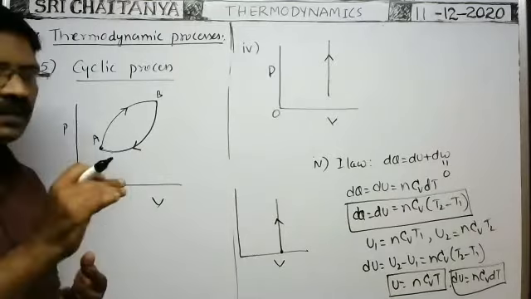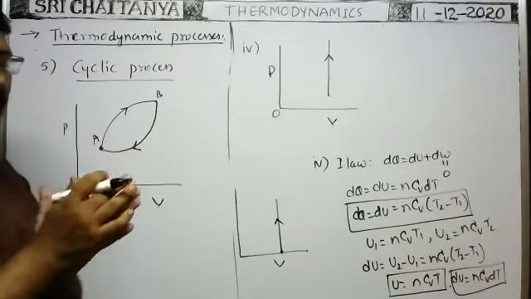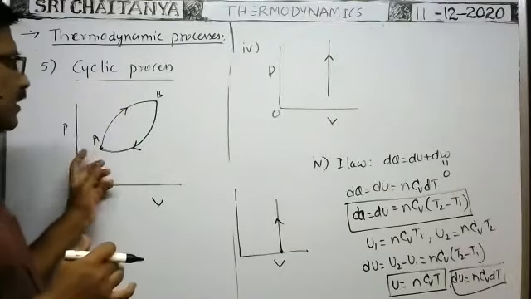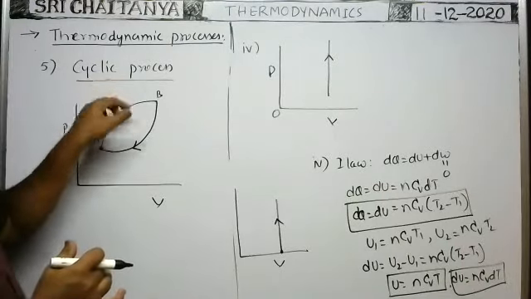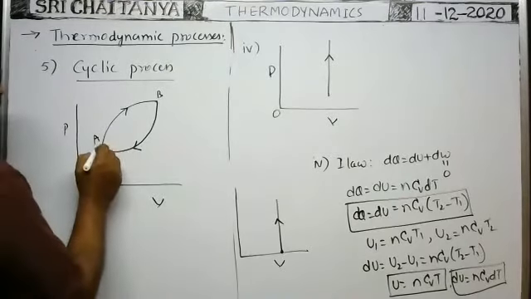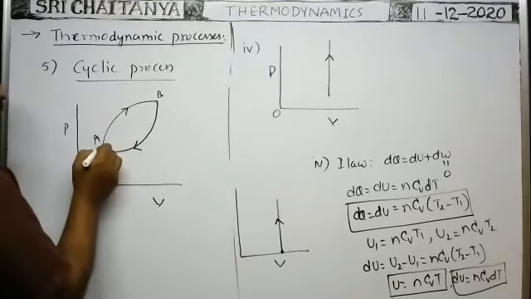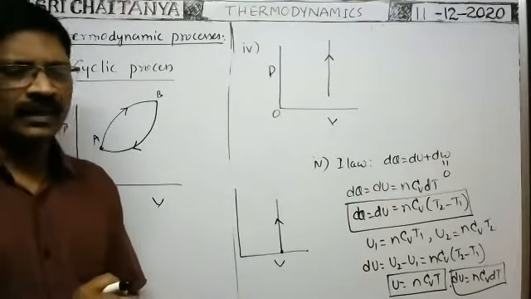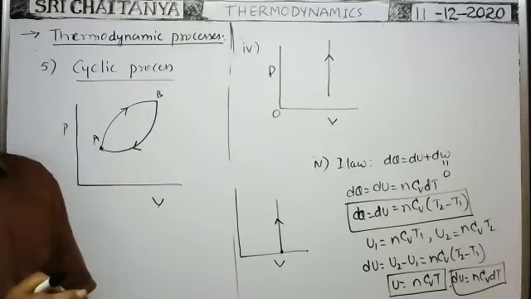So here the process in which the given gas passes through different states, and if it comes back to the initial state, then such a thermodynamic process is called the cyclic process. In the cyclic process, the state starts from A and finally comes back to state A. Is there any change in the temperature?